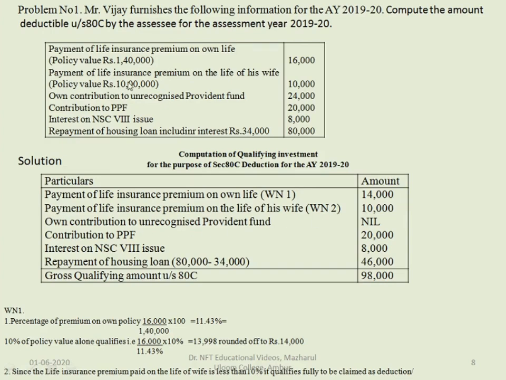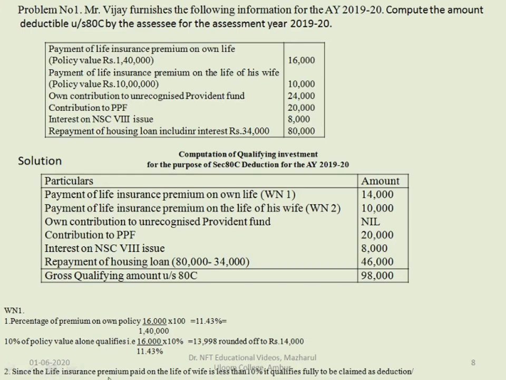Next one, payment of life insurance premium on the life of his wife. It's given as 10,000. The total policy value is 10 lakhs. So here again, if we divide 10,000 by 10 lakhs, it will give you 10%. So 10% is the amount which can be claimed as deduction.